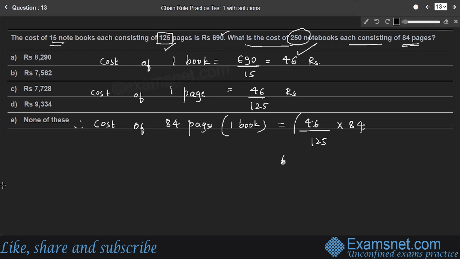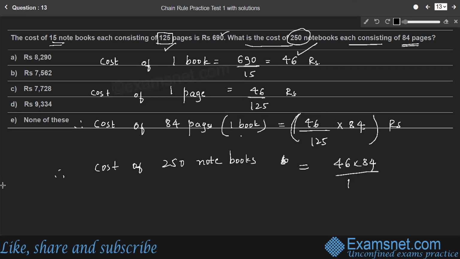So that means cost of one book is 46 into 84 by 125. Therefore, cost of 250 notebooks. So cost of one notebook is 46 into 84 by 125.